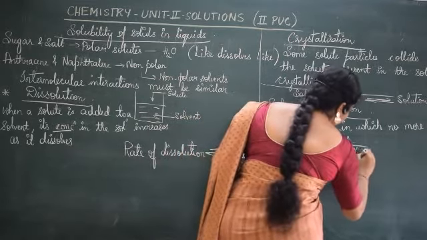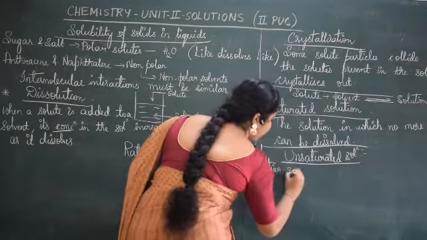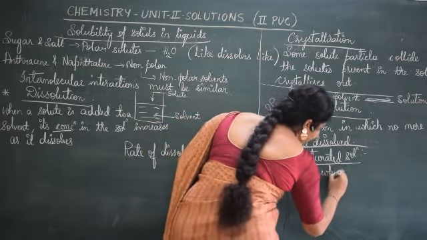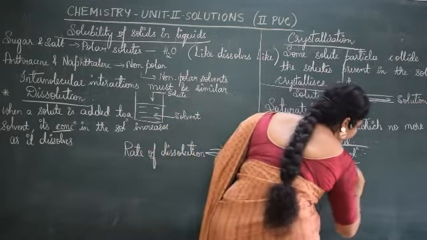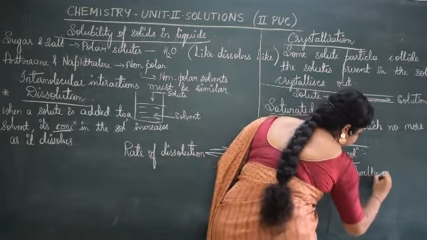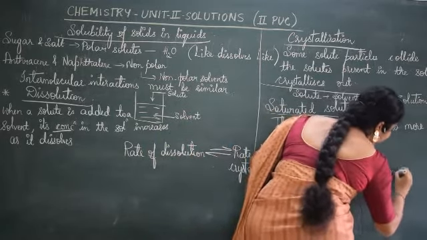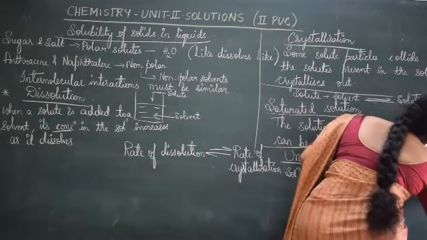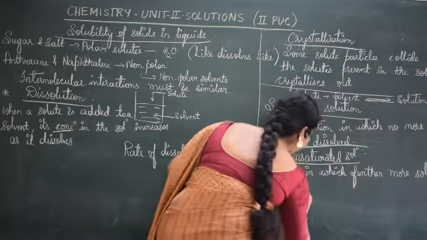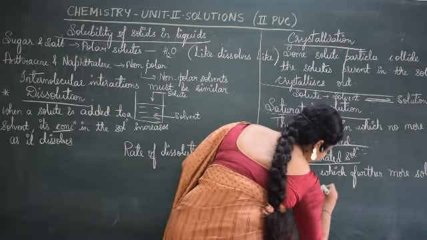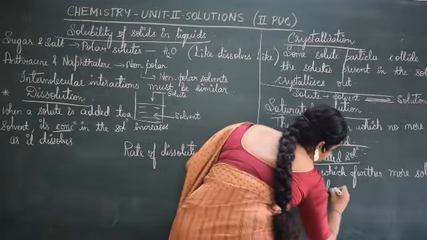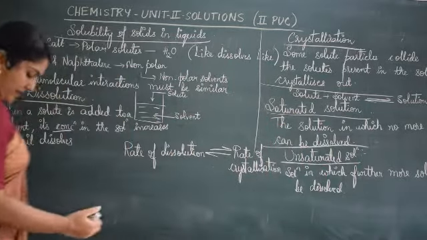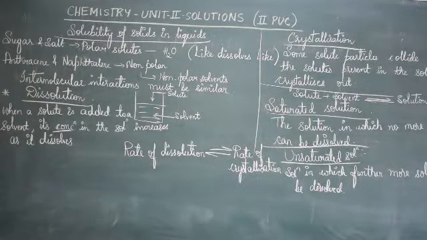Unsaturated solutions are those solutions in which further more solute can be dissolved. They are called unsaturated solution.